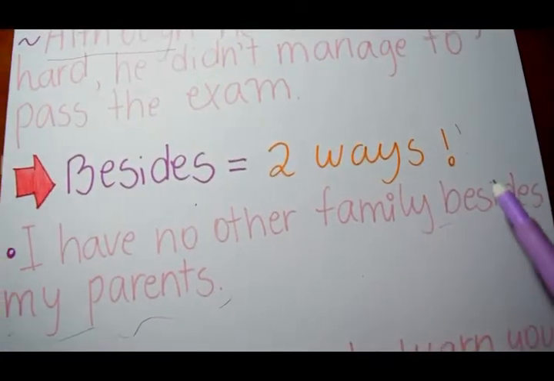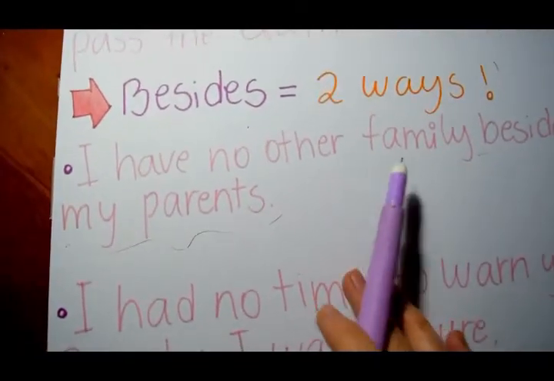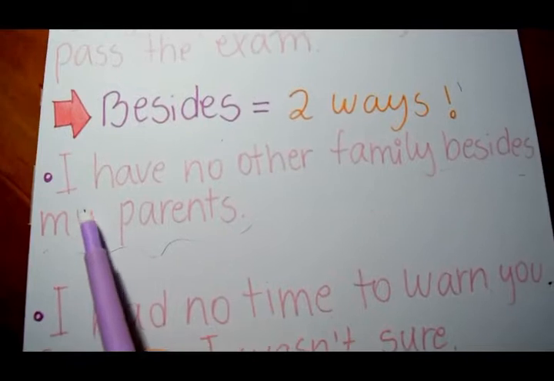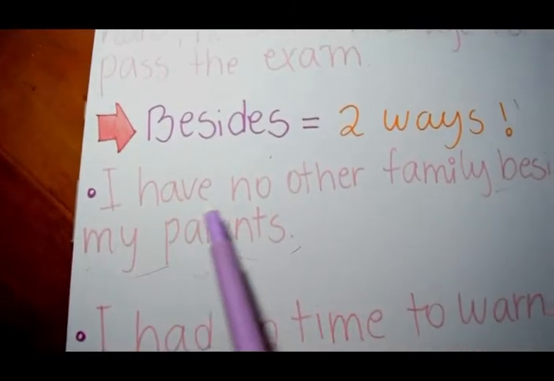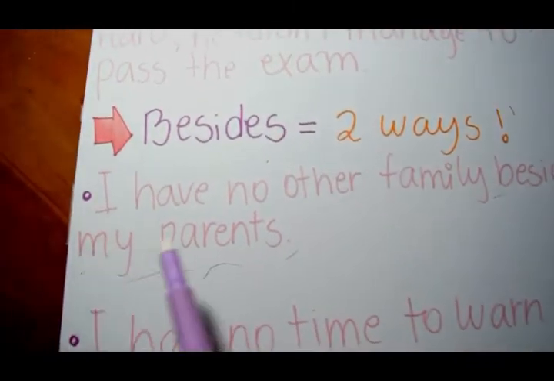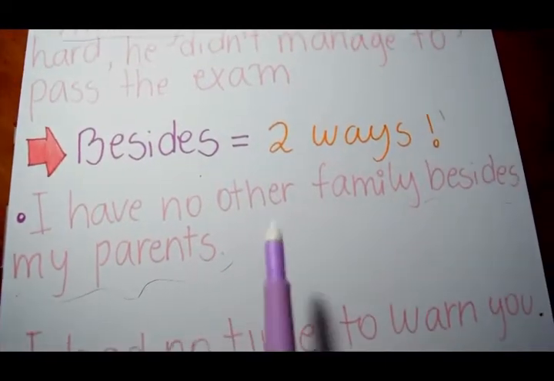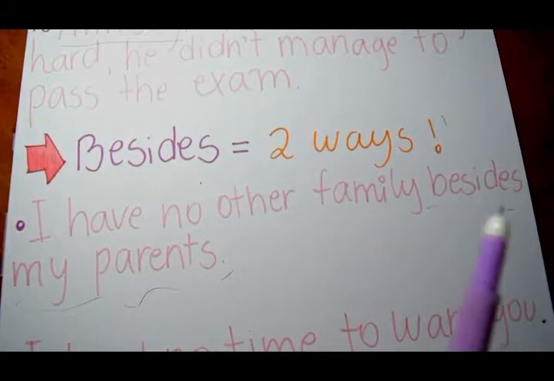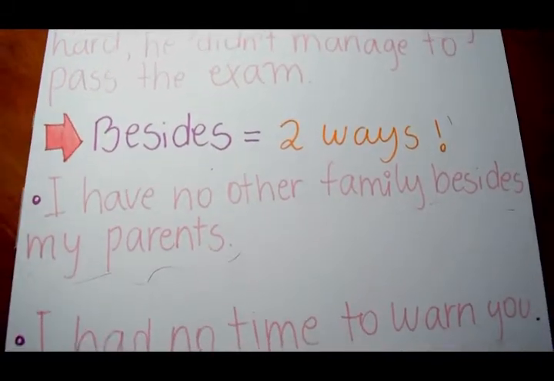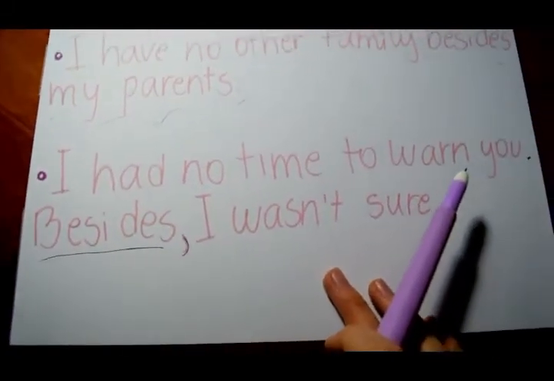It can be used in two ways. First, to replace the phrase apart from, as we can see here. I have no other family besides my parents. So here we can see the complete first sentence joined by besides and the addition, my parents.